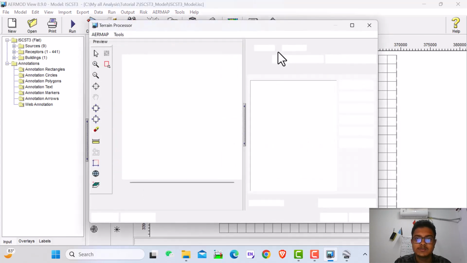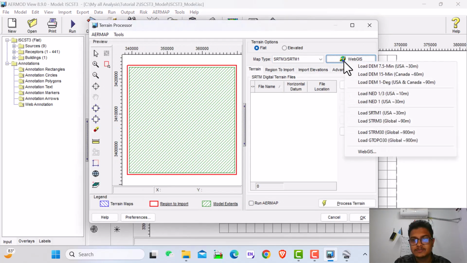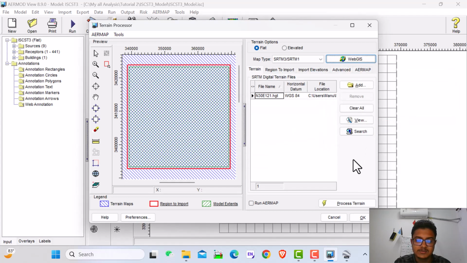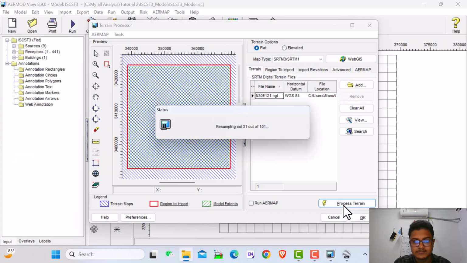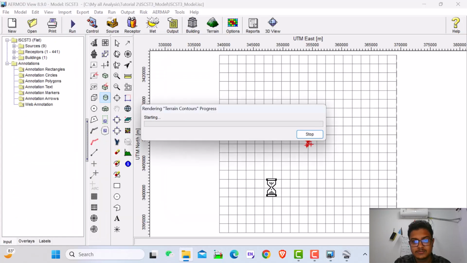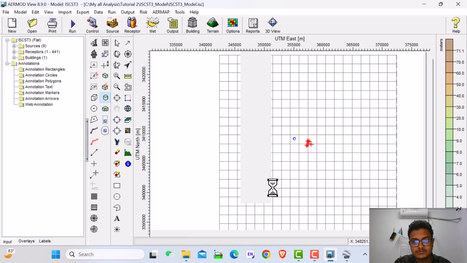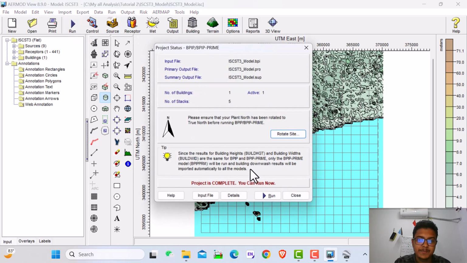Everything is okay, we just need to run the terrain. Same as YEARMODE View, then process terrain, and import. It is done. Then I run BPIP and we check the status here.